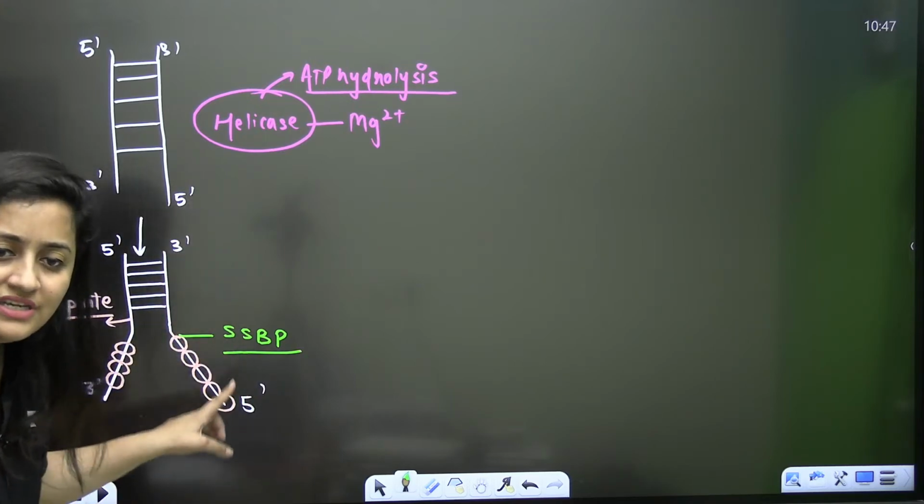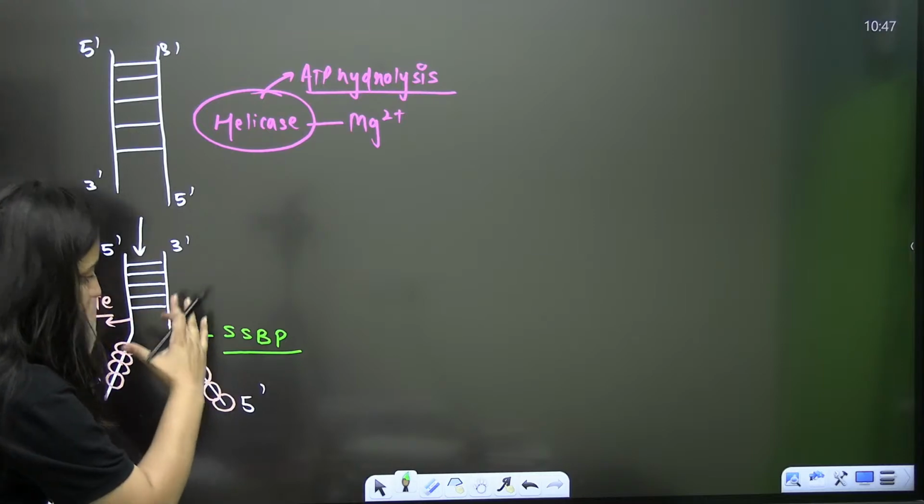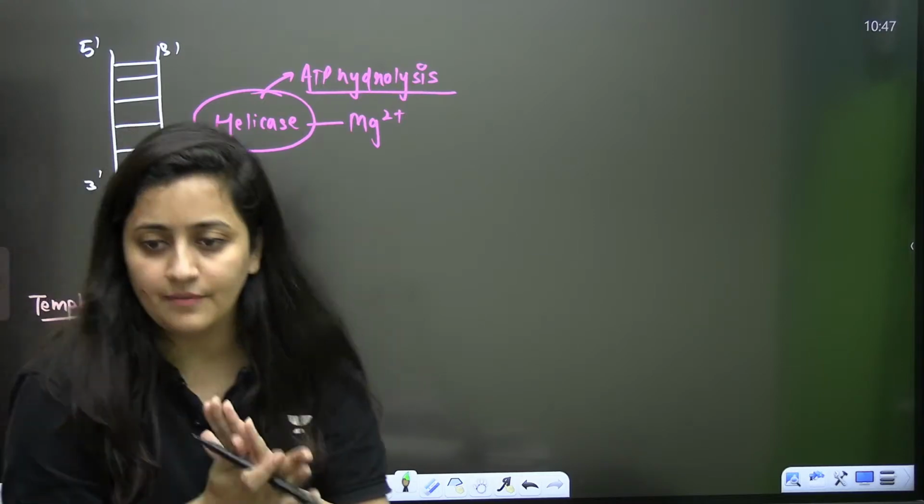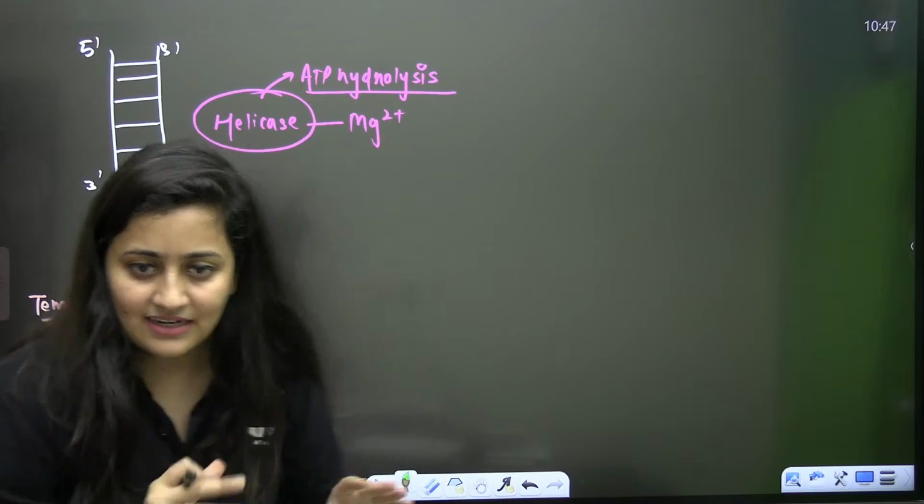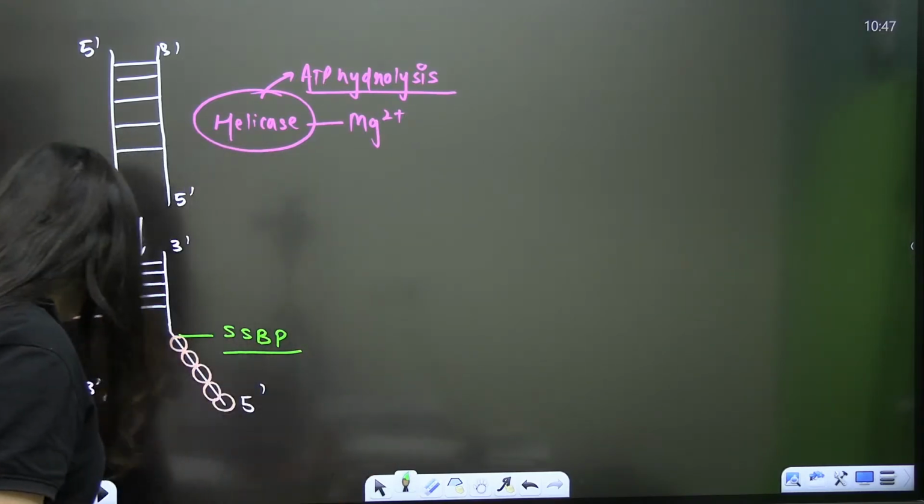They will bind to these strands of DNA. They will not allow these single strands to get coiled again. Is that clear? That's what you need to keep in your mind, and that's what we have studied in the last class.